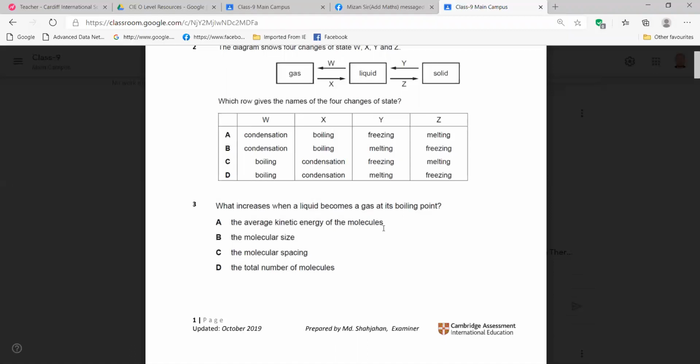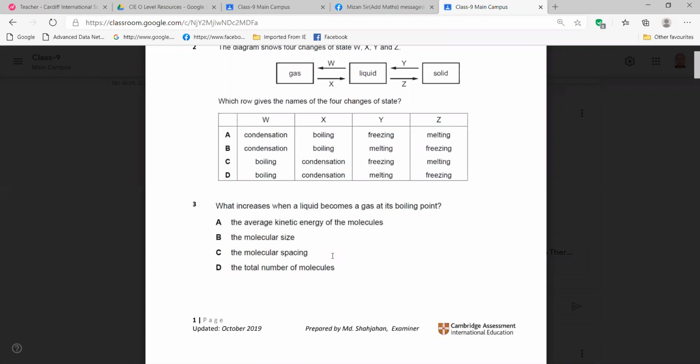Okay, in the boiling process, what is confirmed is that the molecular spacing increases, right? As the molecular spacing increases, that's why it turns into gas from liquid, isn't it? You know the property of liquids and gases, right?